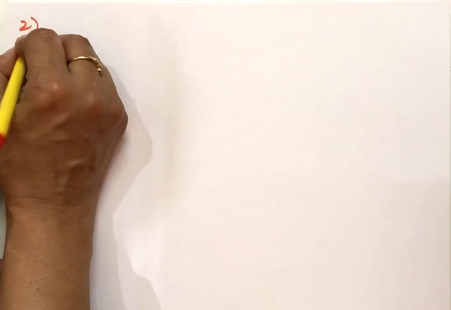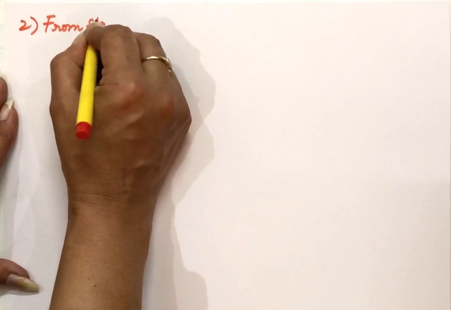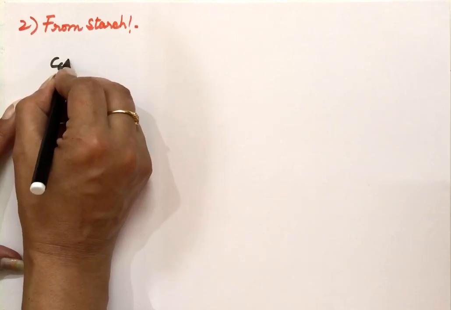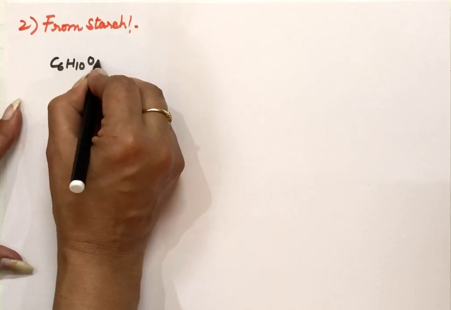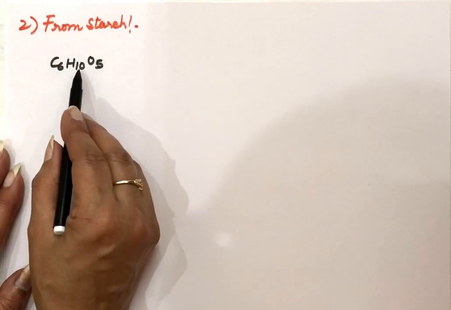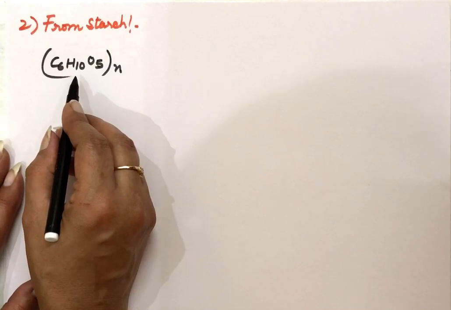Second one is from starch. It's a polysaccharide. So commercially glucose is obtained from the starch. Starch formula is (C6H10O5)n. So C6H12O6, if we remove the water from that and put whole n, that becomes the formula for the starch.